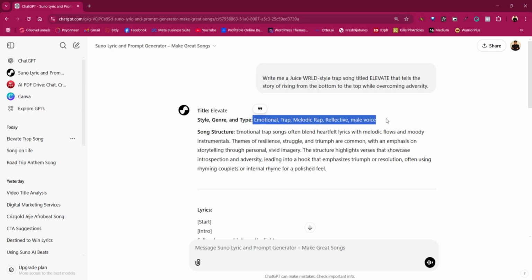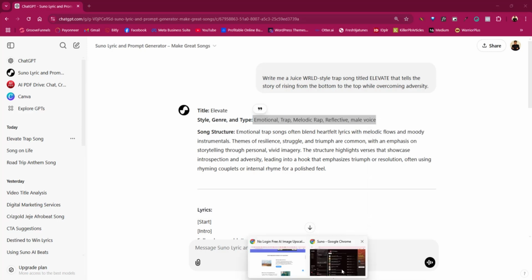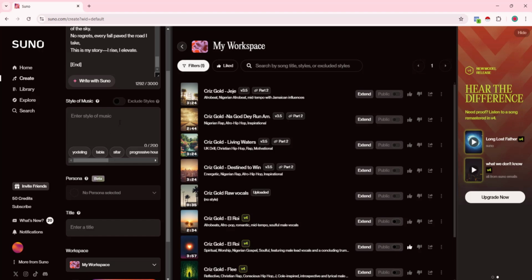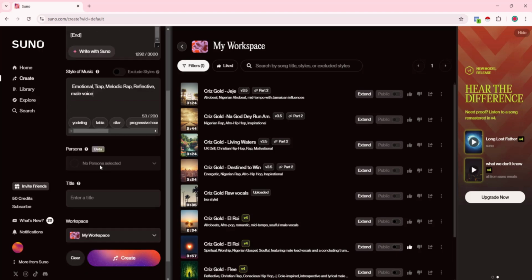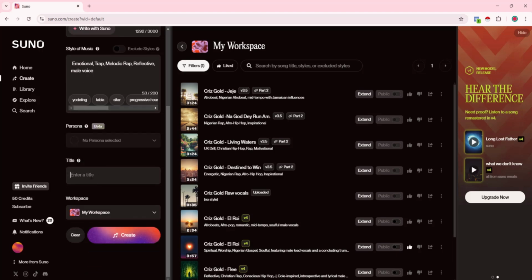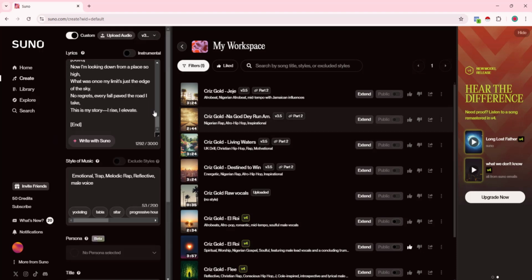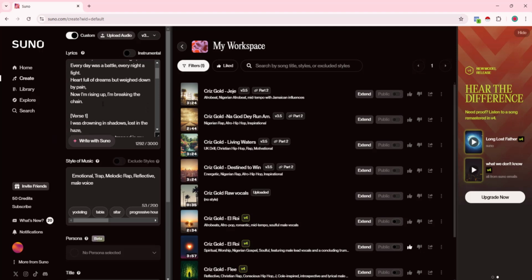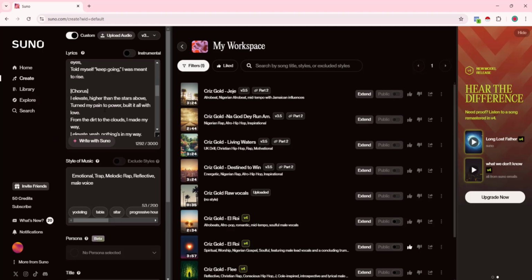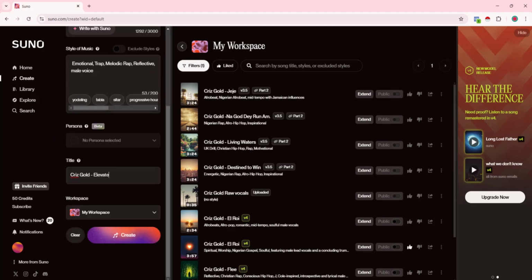Now I'll go and get the style from ChatGPT again. So this is the style, and I'll paste it right here, and then I will name my song. So I'm just going to give it this name, and the name of the song is called Elevate. So once you are done with everything, you are satisfied with your lyrics. As for me, I didn't look at these lyrics, but you might want to look at it. Then you just do what? You just click on create.